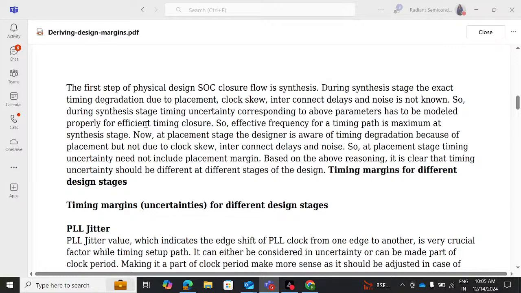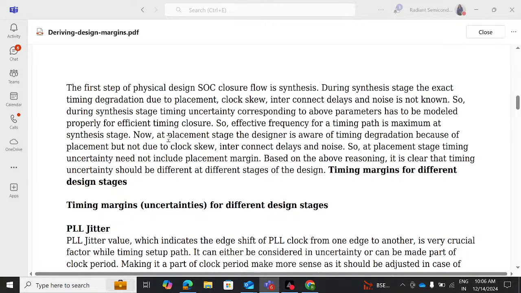For example, what is the clock skew, what is the clock latency, what is the interconnect delay? What is the uncertainty we need to keep in order to model the placement timing, where cells will be placed legally? Unlike the synthesis, even in physical aware synthesis we use coarse placement, right, not the legalized placement. So a slight displacement is expected when it comes to the coarse placement. Okay. So effective frequency for a timing path is maximum at the synthesis stage.